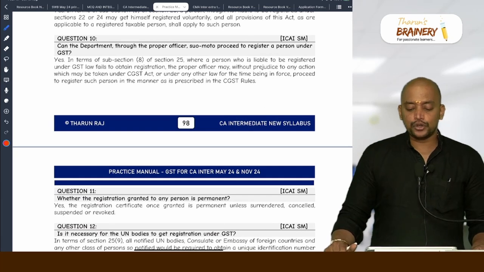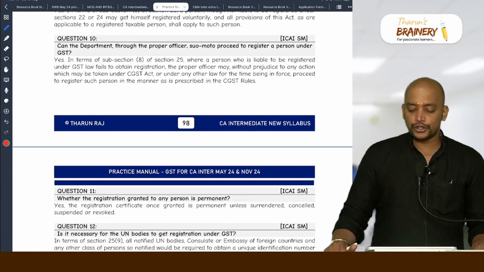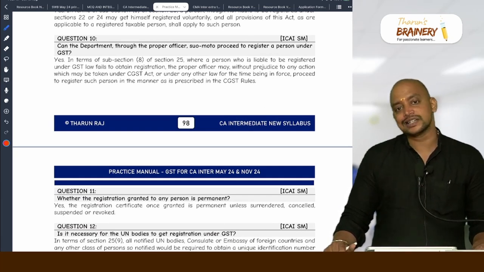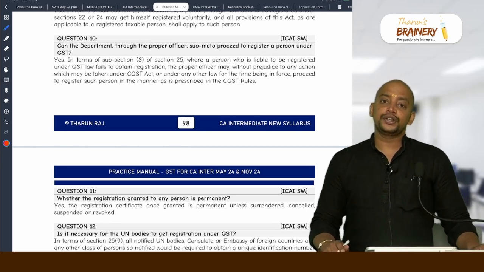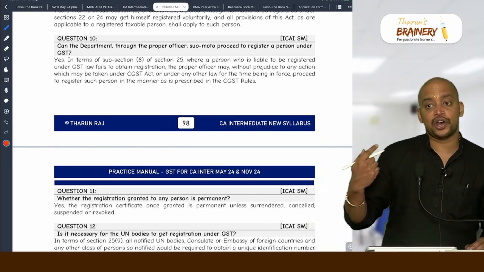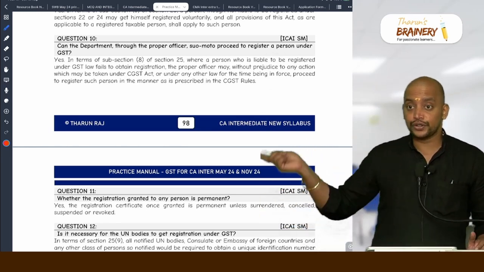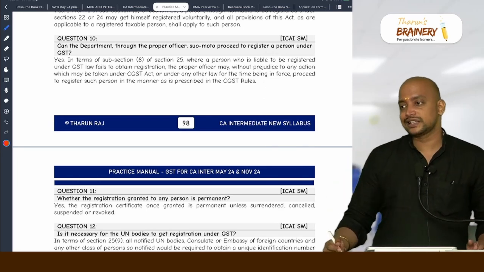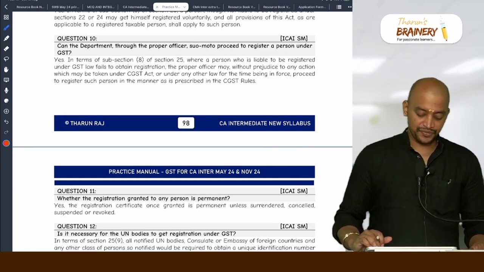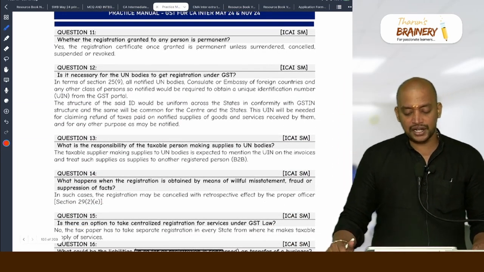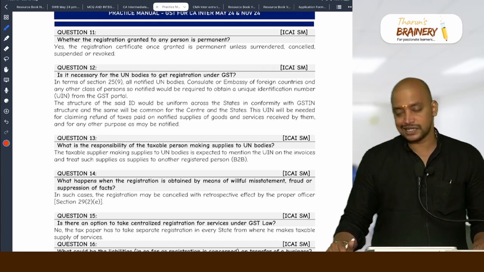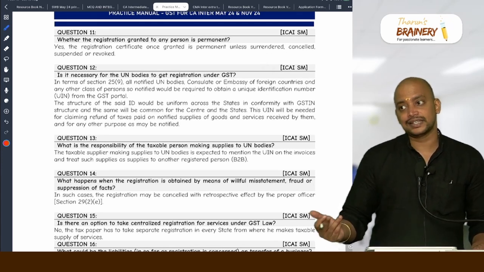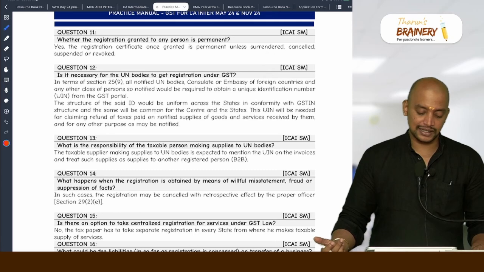Can the department through proper officer suo motu proceed to register a person under GST? Yes, I told you. Whenever you cross a threshold limit but you have not got registered, suo motu they will make you register under GST whenever they identify. Whether registration granted to any person is permanent? Yes, unless it is cancelled.